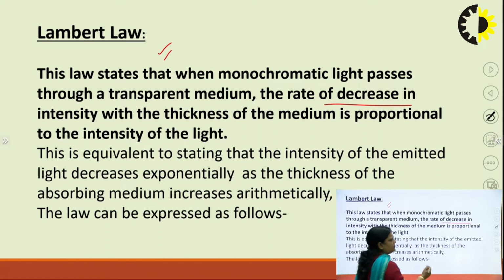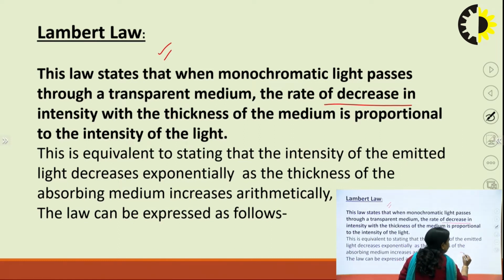So what is this? Suppose there is a sample and we irradiate it with UV visible radiation.